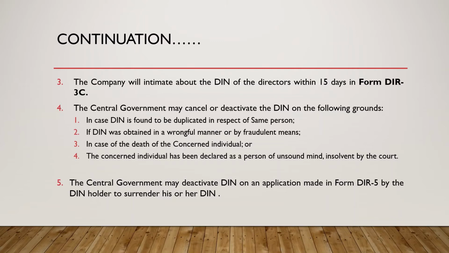The second point is if an individual obtained a DIN by fraudulent means. That means while obtaining the DIN number, you have not followed the specified provisions of the Act, like the application and allotment sections and forms we covered before. Whenever we obtain anything, we have to go through a procedure. If you do not follow the procedure or process and obtain a DIN by fraudulent means, that can also be a ground of cancellation and deactivation of the DIN by the central government.